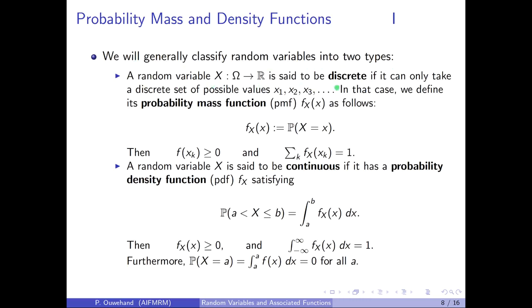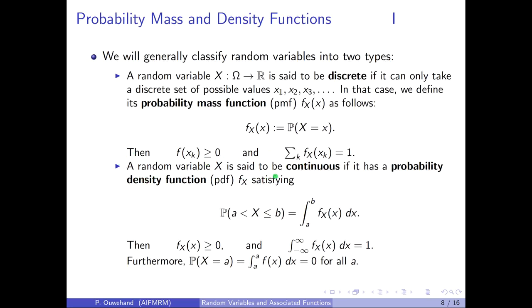A random variable X is said to be discrete if it only takes a discrete set of possible values, enumerated here as x1, x2, x3, etc. In that case, we define its probability mass function at a point x to be the probability that capital X is equal to that value little x. In that case, the probability mass function evaluated at each of these possible values xk must be greater or equal to 0 because it is a probability, and the sum of all of these probabilities must be equal to 1.